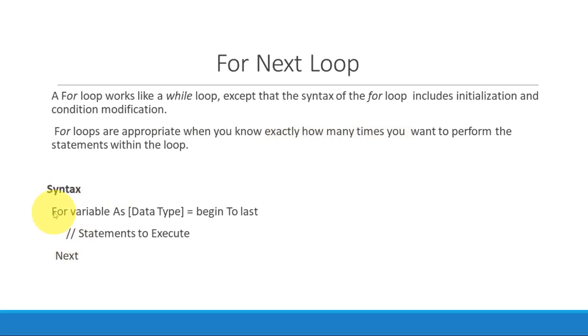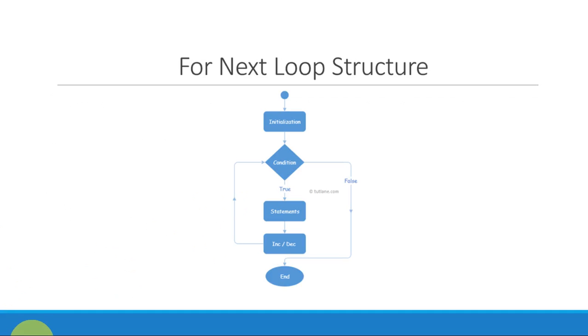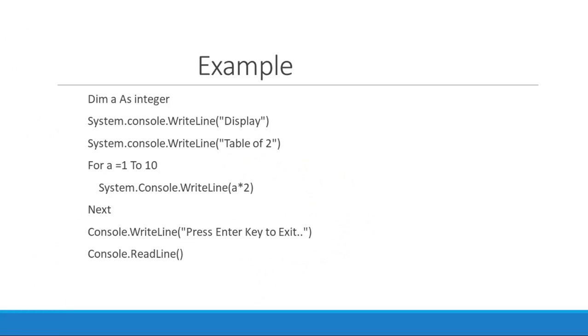Now let's discuss the syntax: for variable as data type, whatever data type, as integer, begin to last. This is a range when you know how many times the loop is going to execute. Suppose 1 to 10 times the statement is to be executed, and next. For loop: initialization, condition is true, then statements, increments, and then again if the condition is true, it will keep on executing the statements within the loop, and as soon as the condition becomes false, it will come out of the loop.